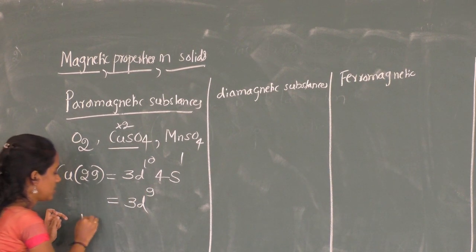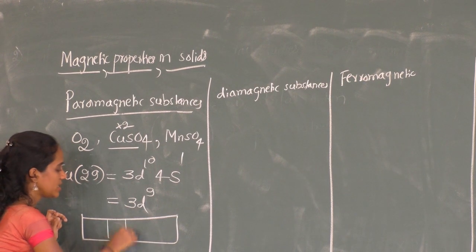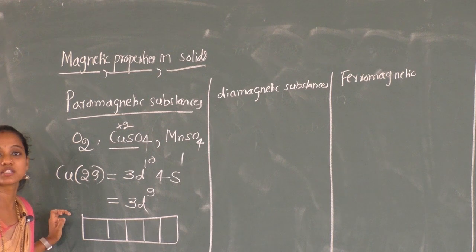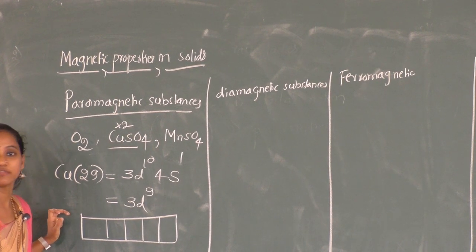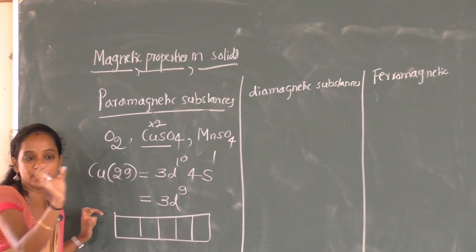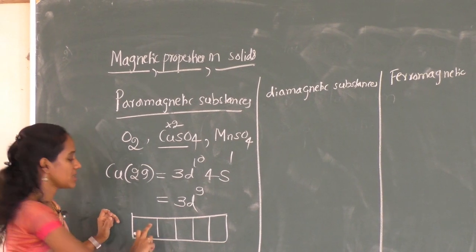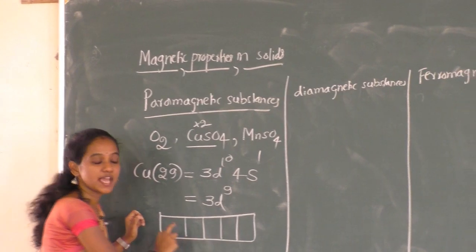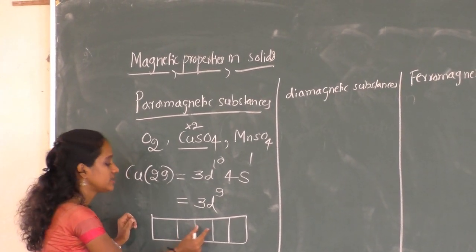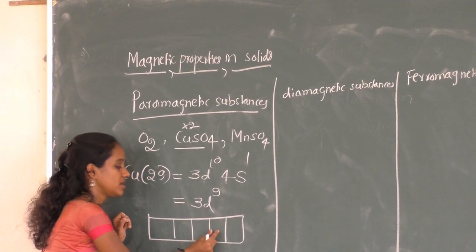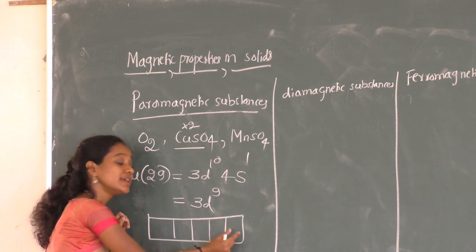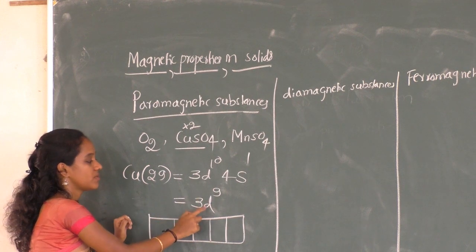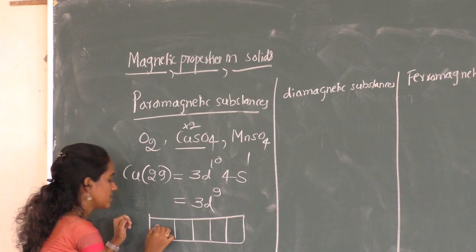Now see here, in the d orbital again there are 5 degenerate orbitals. Like in the case of the p orbital, we have 3 suborbitals, right? Px, Py, Pz. Similarly, in the case of d orbitals, there are 5 degenerate orbitals. They are dxy, dyz, dxz, dx square minus y square, and dz square. Okay, now let us place these electrons here.